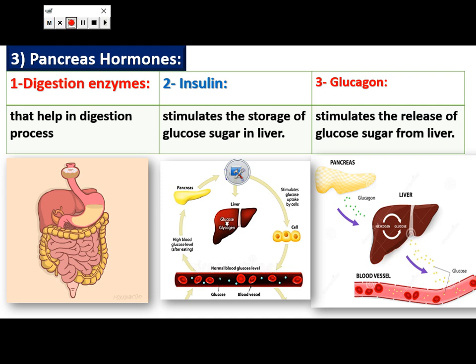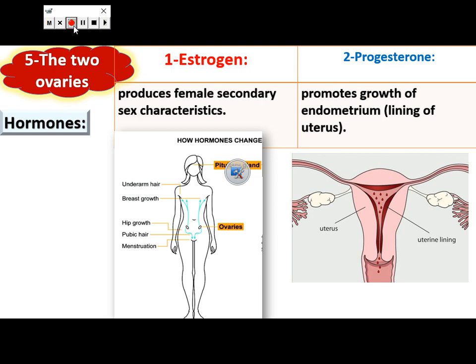So, hormone disorders in the pancreas cause diabetes, which results from decreasing the amount of insulin secreted from the pancreas, leading to an increased sugar level in the blood.